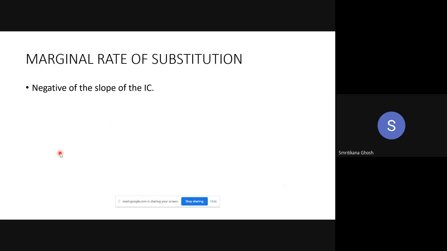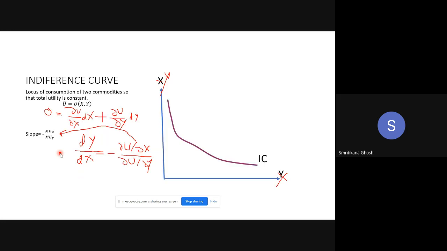Done. Now look, this is another new concept: marginal rate of substitution. Generally, we call it MRS. Marginal rate of substitution, in short, MRS. MRS is very simple. MRS is only MUx by MUy. If you leave that negative sign, then actually this is the mathematical value of the slope of the indifference curve.